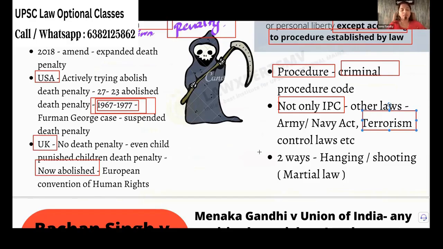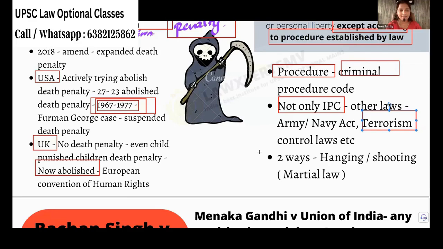So what are the ways of fulfilling this death penalty? In America, I have seen only in films, they will put this injection, right? What injection they will put? I think it is something like a poisonous injection. But in India, how they will fulfill this death penalty?